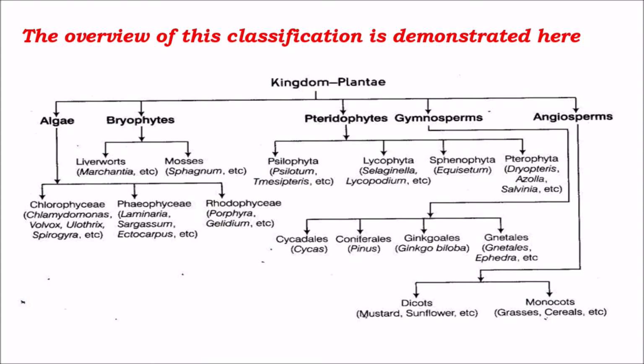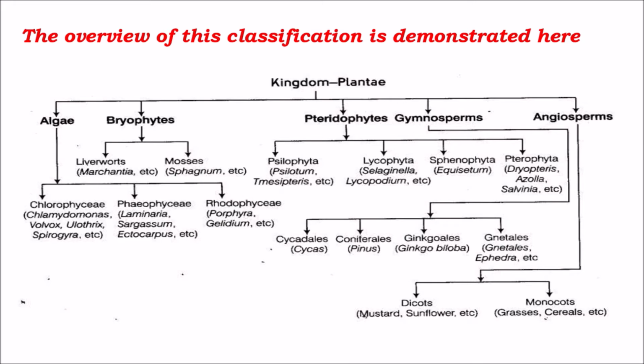Coming to the bryophytes, they are classified into liverworts and mosses. What is the other name for bryophytes? The amphibian of plant kingdom. Liverworts, example Marchantia; mosses, Sphagnum.